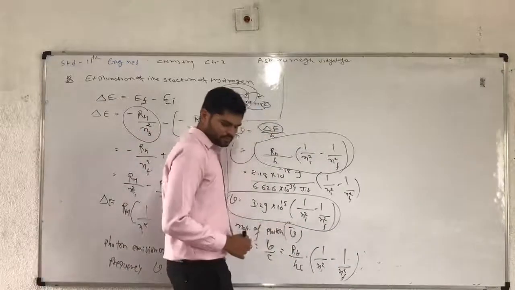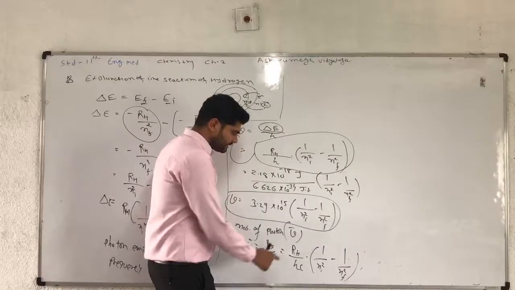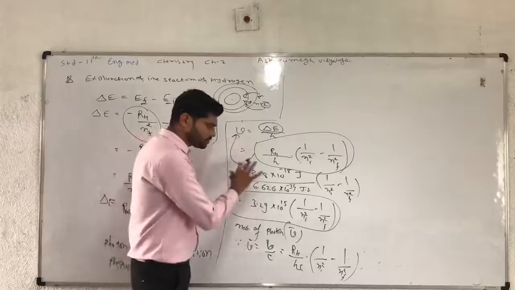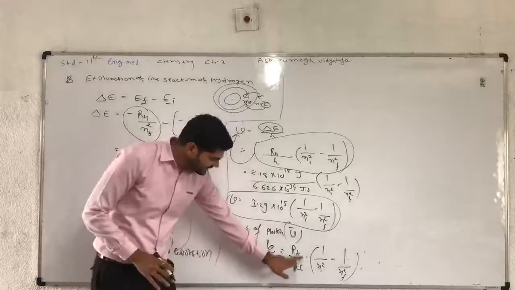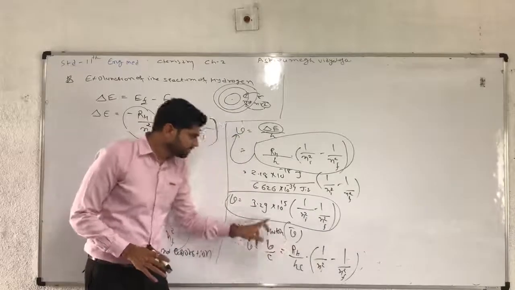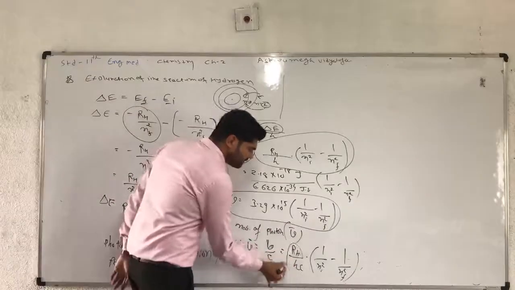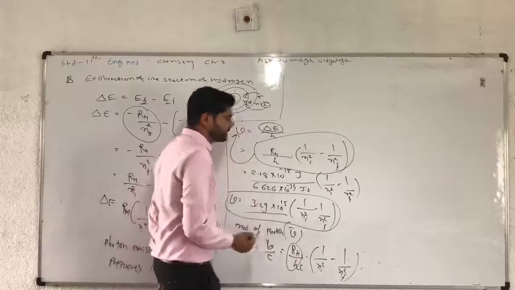Put all the values. RH upon C you can find out. After simplification, RH upon C into this term can be simplified by 3.90 in the value of C. So you get the answer 3